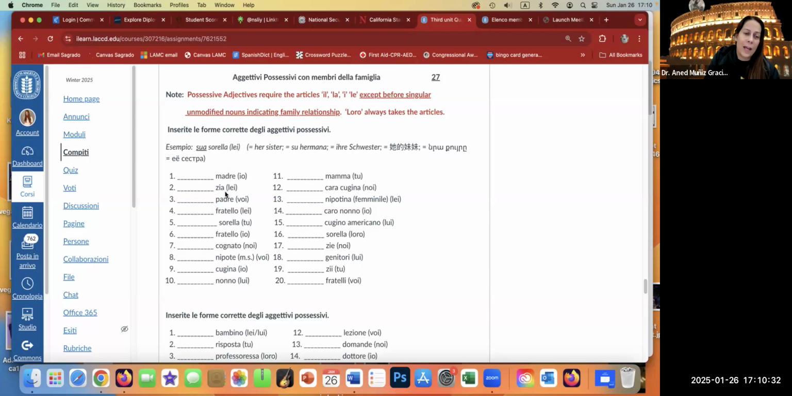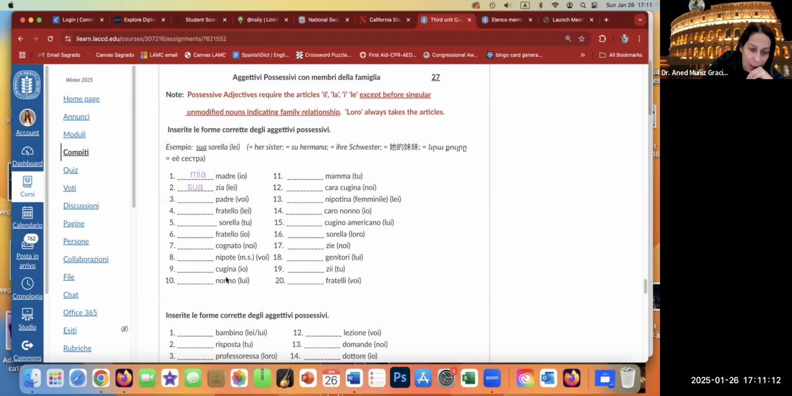If you say her aunt, because lei is she, it's a family member in the singular. You don't need the la, just sua zia. Madre, my mother, mia madre. It doesn't matter whether you are male or female. This agrees with madre, which you know is a singular feminine noun regardless of the e ending. Just like padre also ends in e, but is masculine. So it would be mio padre, or suo padre if it's hers.